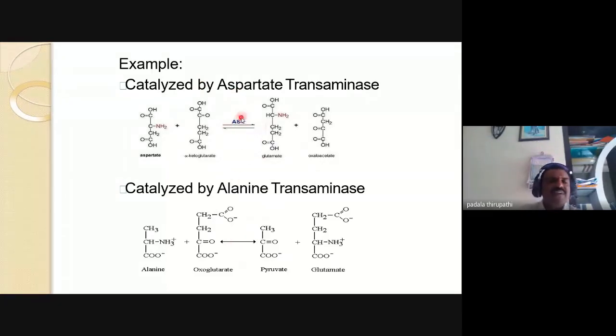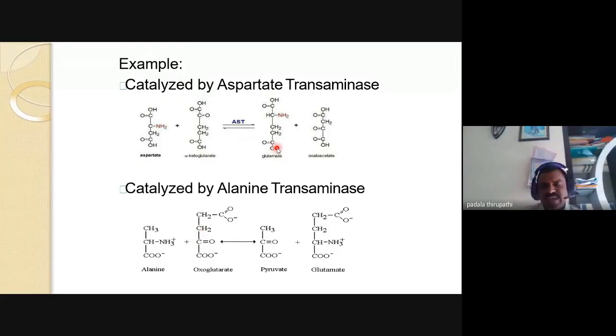In the presence of aspartate transaminase, aspartate forms glutamate and oxaloacetate. Here, alanine forms pyruvate and glutamate in the presence of alanine transaminase. So this is the catalysis in the transamination process to synthesize new amino acids.